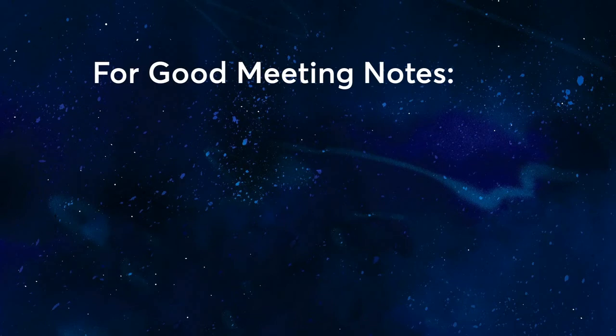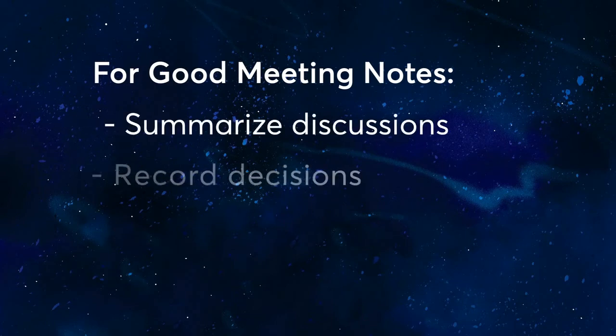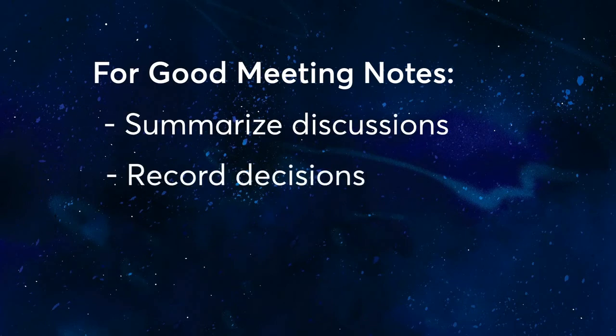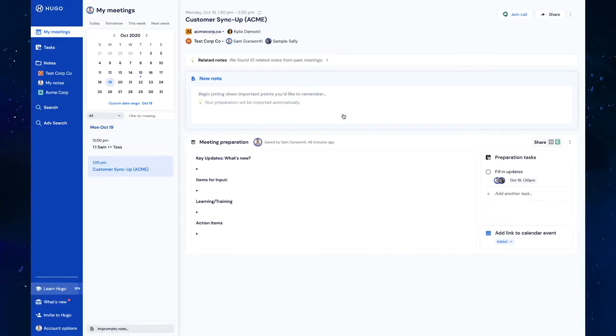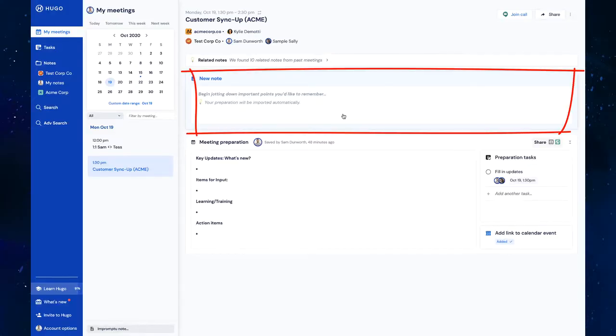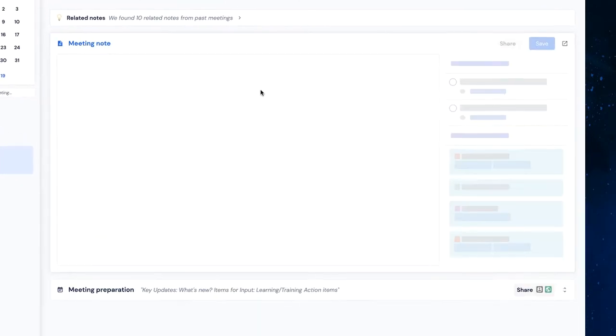As for the other document, your notes, well, the job you're doing with your notes is to capture what was discussed and decided in your meeting. So since you've prepared for your meeting, it's going to be easier to have a great set of discussions and decisions. Now, when the meeting happens, if you have an agenda, it will automatically be imported and you can fill it out with your notes.